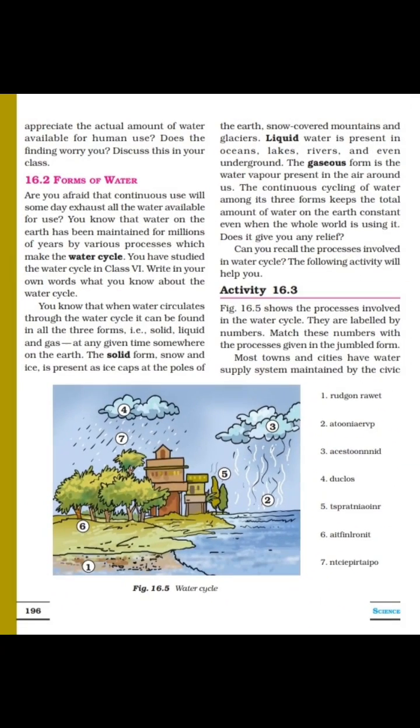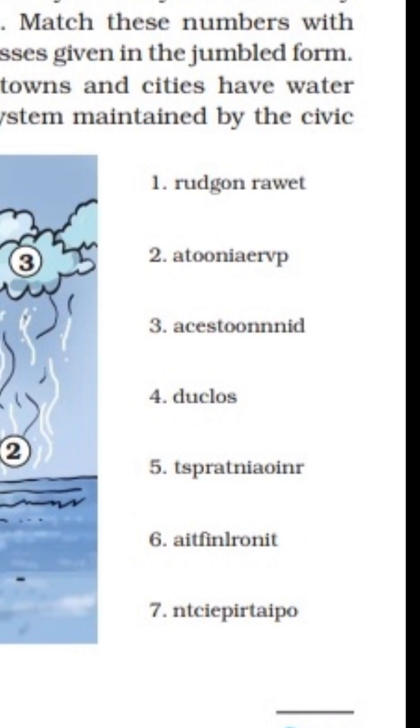First we will see the figure of the water cycle. First one is groundwater. Here it is mentioned. Second, evaporation. Third, condensation. Fourth, cloud formation. Fifth, transpiration. Sixth, infiltration. And seventh, precipitation.